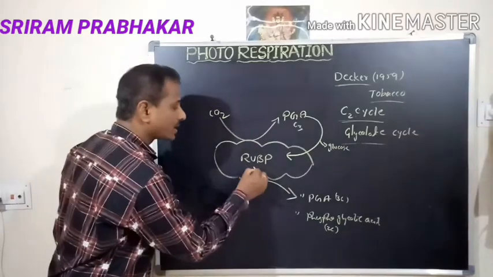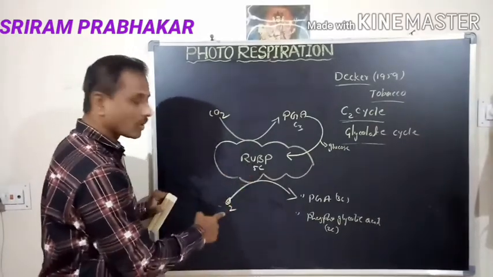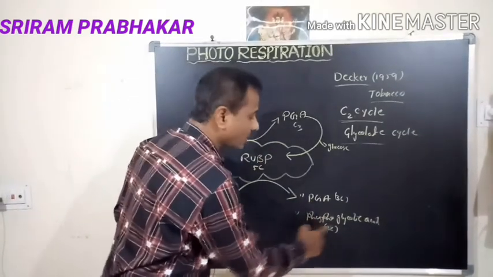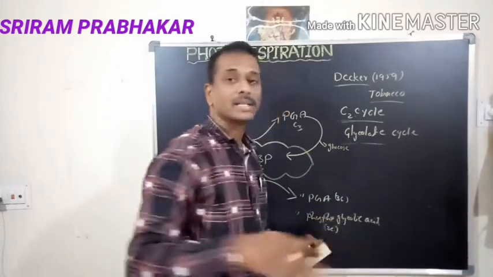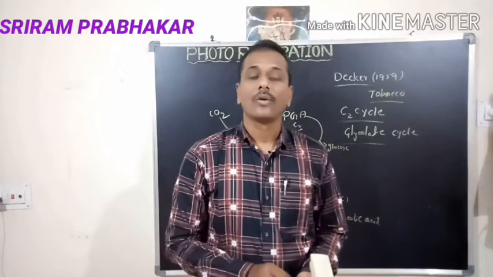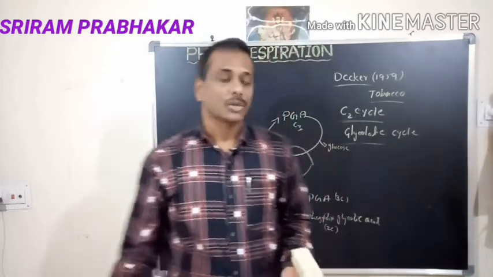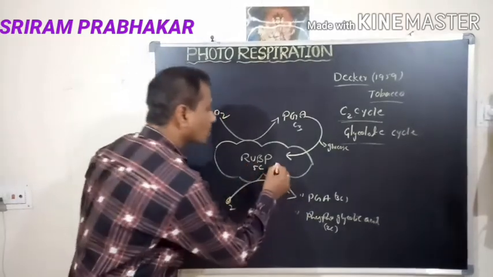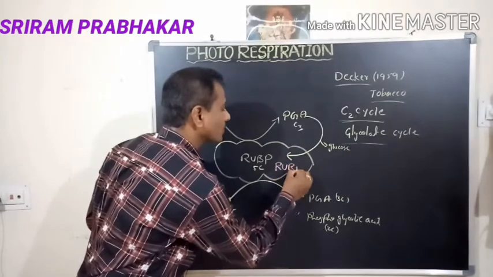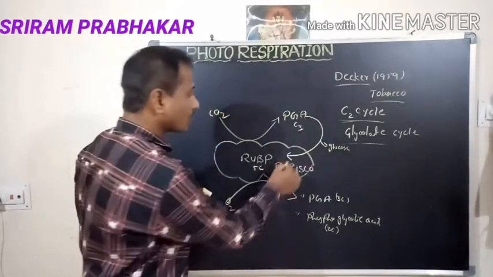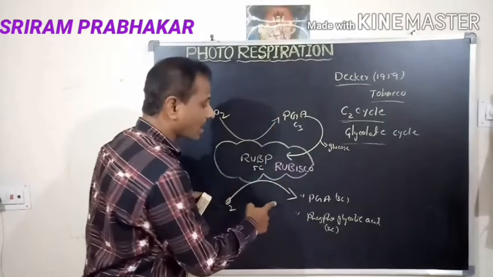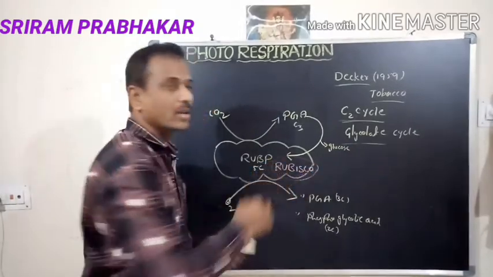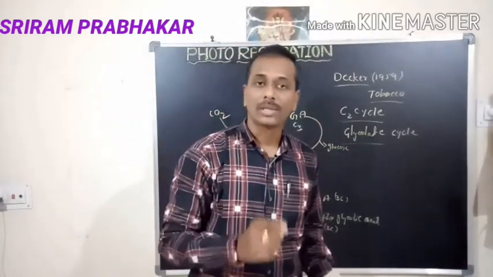We know the RUBP is a 5-carbon compound. The 5-carbon compound receives the oxygen and gives one 3-carbon compound, phosphoglyceric acid, and a second one, phosphoglycolic acid, which can participate in the reaction that is the photorespiration process. This process takes place by the activity of Rubisco. This is RUBP carboxylation, this is RUBP oxidation. Photorespiration takes place by the activity of the specific enzyme Rubisco.